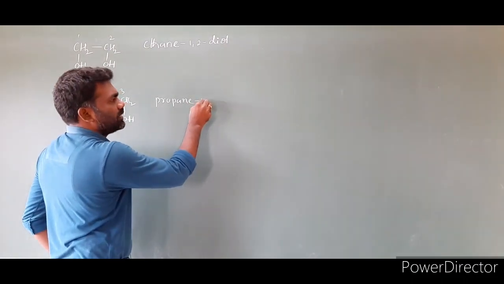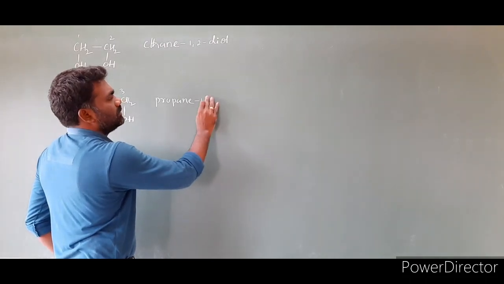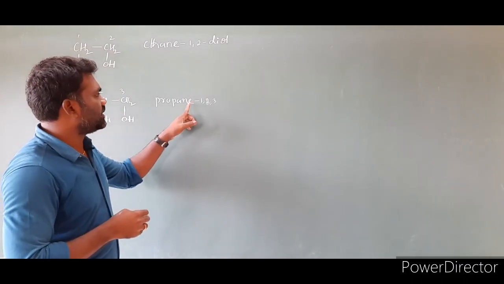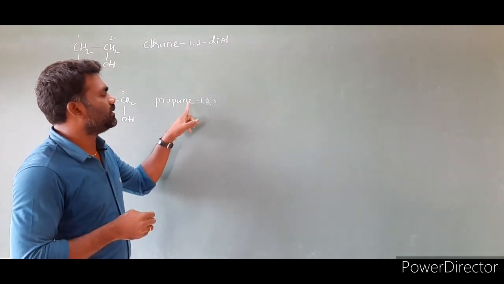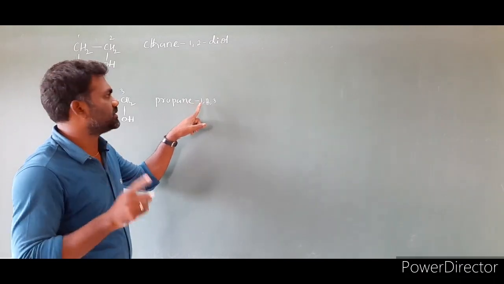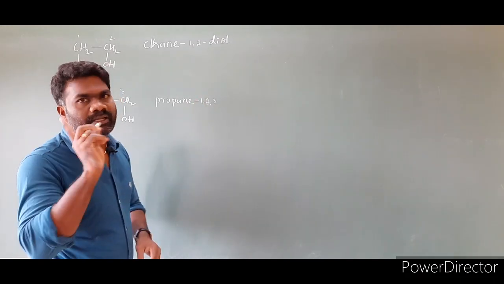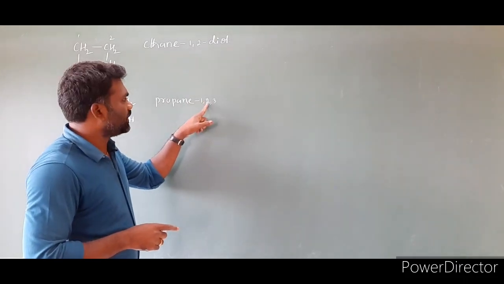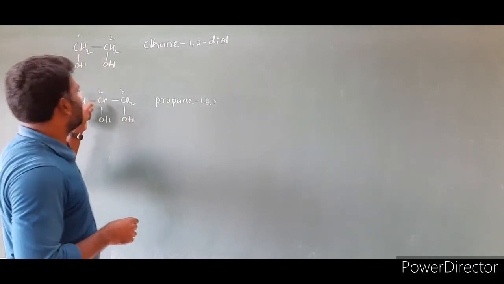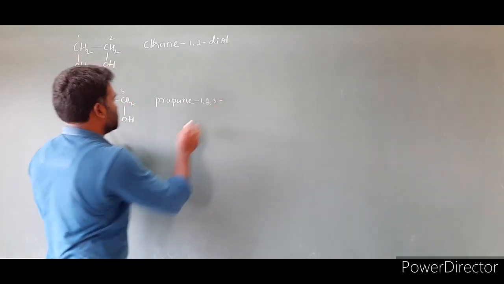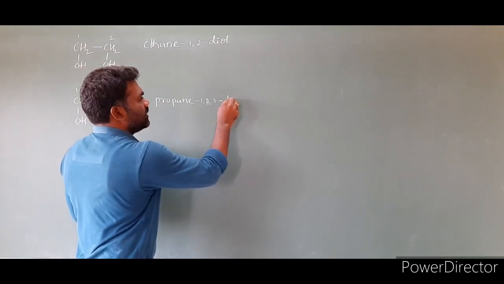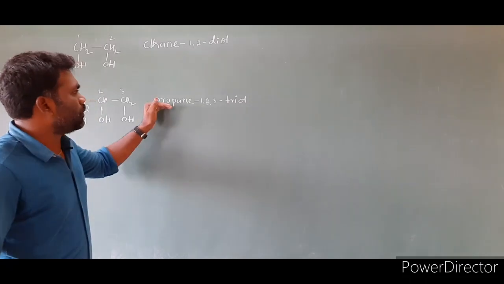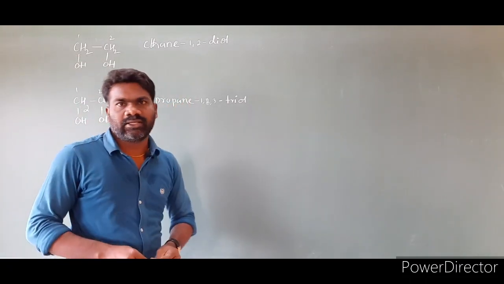Then we have to write 1, 2, 3. And I said already, name and number will be separated by the hyphen, and number and number will be separated by the commas. That point you have to keep in mind. So 1, 2, 3. How many OH groups? 3, in the sense we have to use the multiplicative prefix tri, and the suffix is ol. So propane-1,2,3-triol.